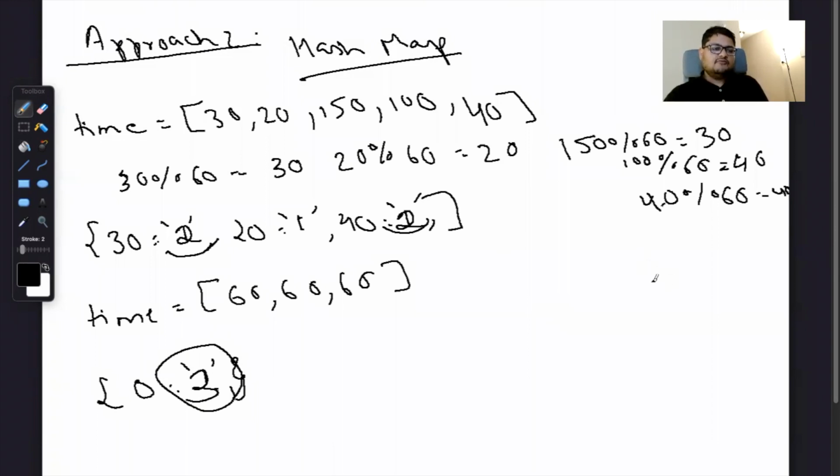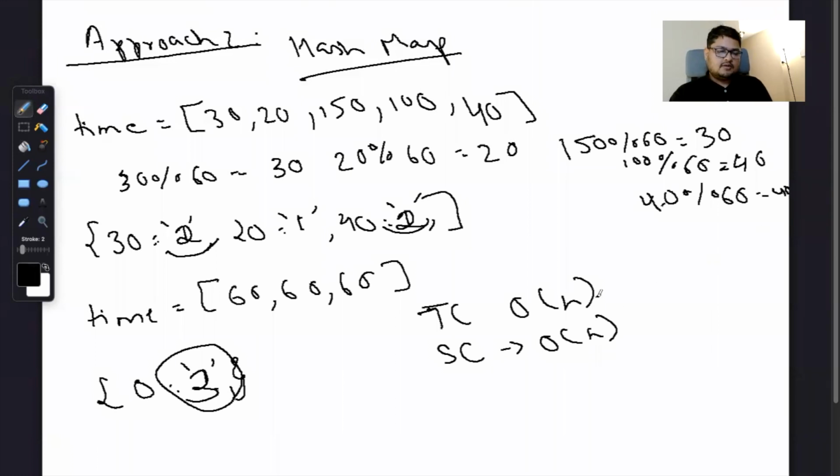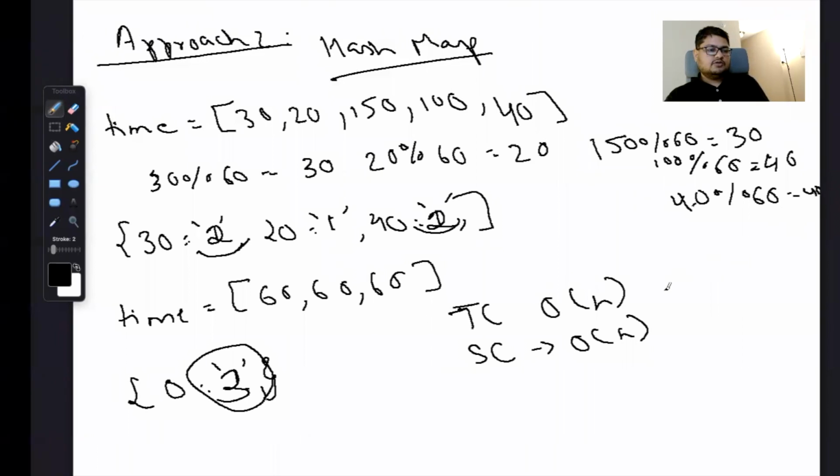If there is some confusion in this approach, it will become clearer when I code it. In this one, because we are iterating through the entire loop once, the time complexity will be order of n. And because we are using the hash map, the space complexity will also be order of n. Now let's get to code, and I'll show you how we can code this up.